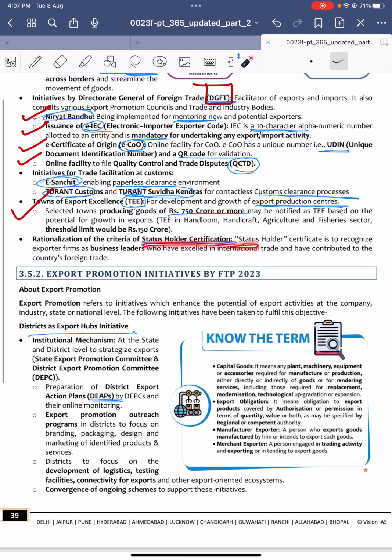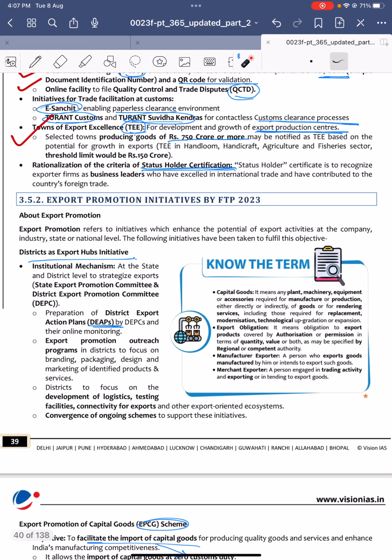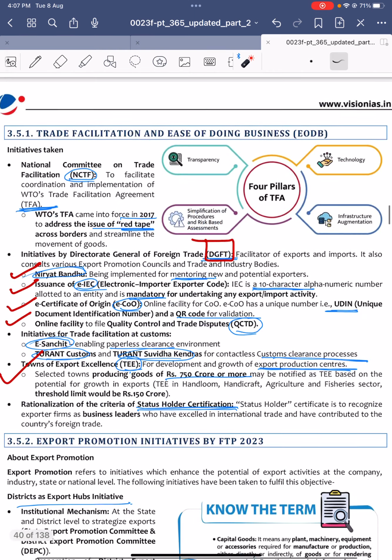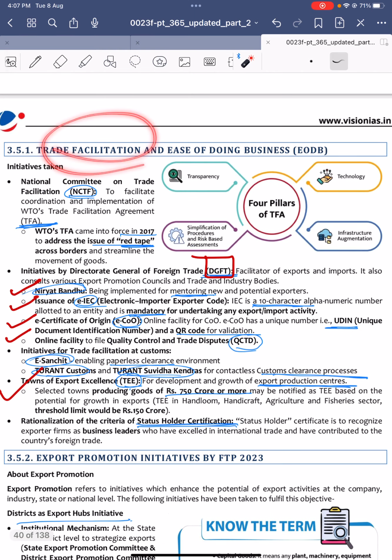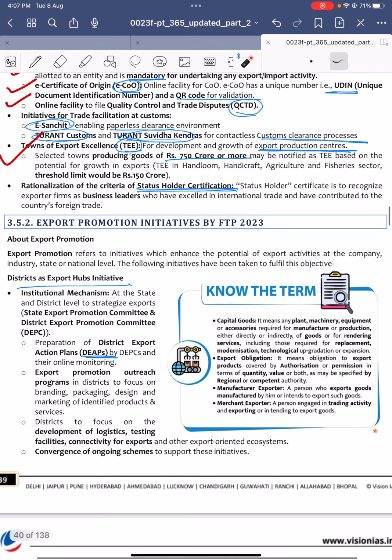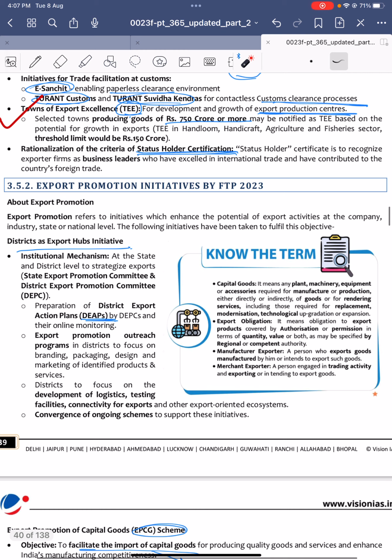So earlier the status holder certification criteria, whatever it was, it got reduced to improving the business facilitation, that is, trade facilitation. If there are more rules and more regulations, it becomes a tedious process. Next, export, another pillar, is export promotion initiatives through Foreign Trade Policy 2023.